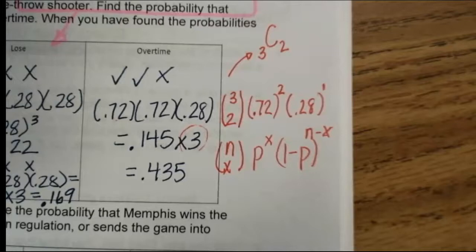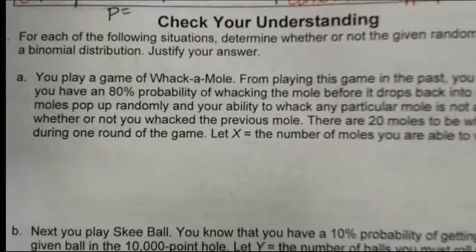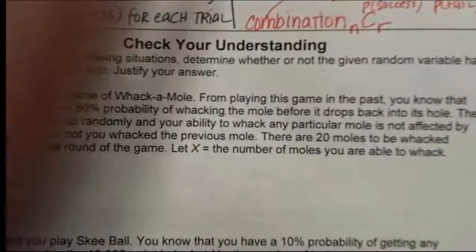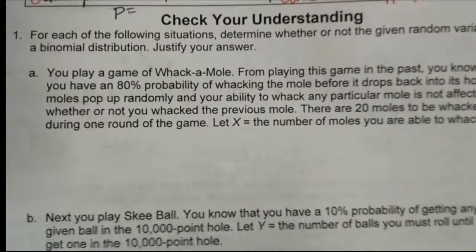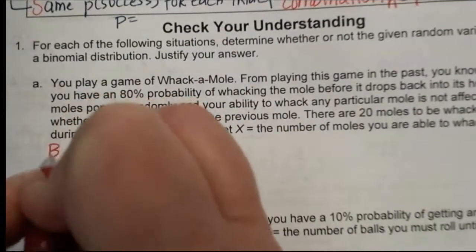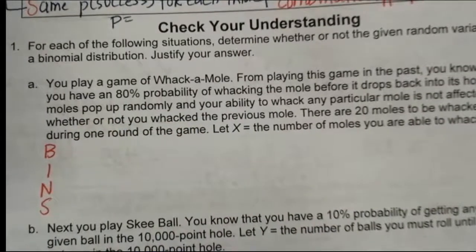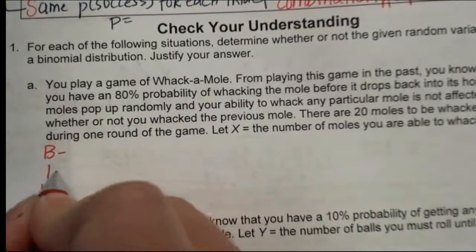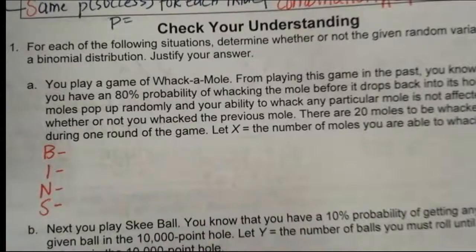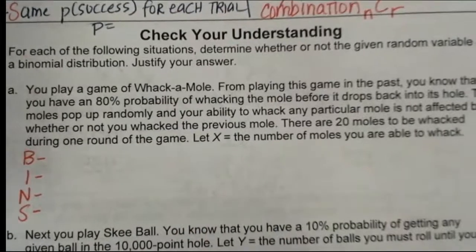Okay, and so that's how that relates to what we've already done. So what I want you to do is flip back over and check your understanding. Let me give you a little bit of help with this. You want to check the bins. On the AP exam or anything for me, I write bins down the side, and I want you to have proof for each one of these before you can say it's a binomial setting.